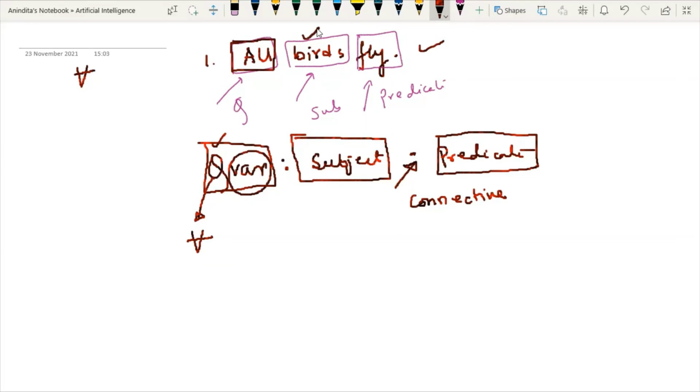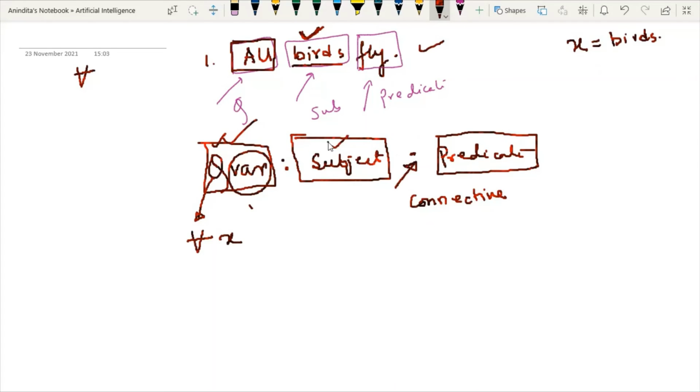To represent the subject. Here we have one subject, so I am using one variable to represent the subject, bird. The variable name is x, right? So this portion is done.